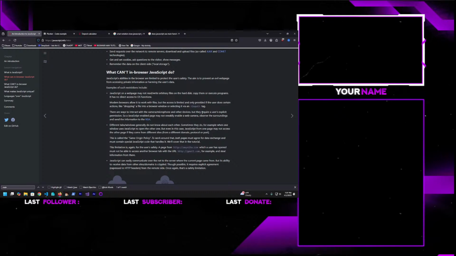Different tabs and windows generally do not know about each other. Sometimes they do, for example, when one window uses JavaScript to open the other, but even in this case, JavaScript from one page may not access the other page if they come from different sites.